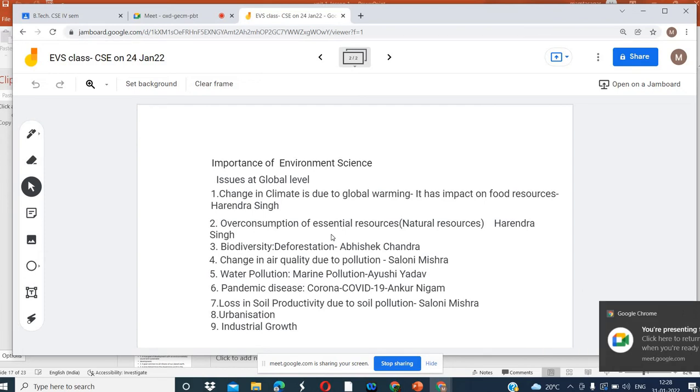Overconsumption is also affecting our present environment. Our future generation will face problems like the overconsumption of non-renewable resources, that is petroleum and other resources. So our future generation is surely going to face this global problem. Overconsumption of essential resources is also contributing to our current problems.